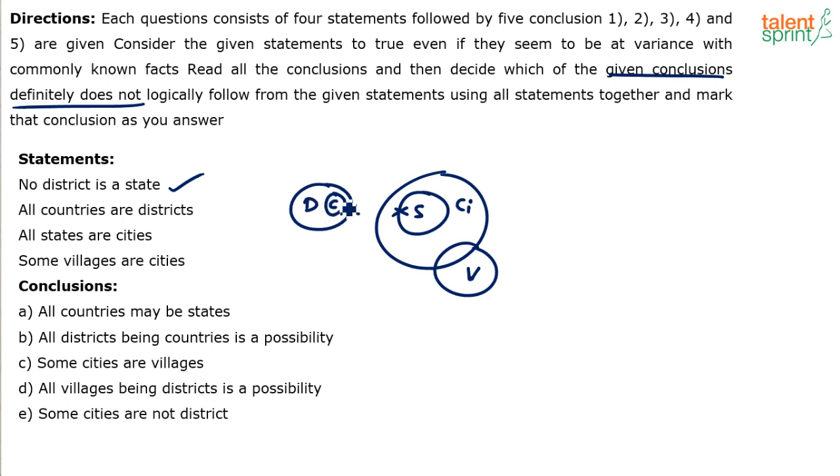All countries are districts, all the countries inside districts. All states are cities, right? And some villages are cities, some villages are cities. So the basic diagram is done.